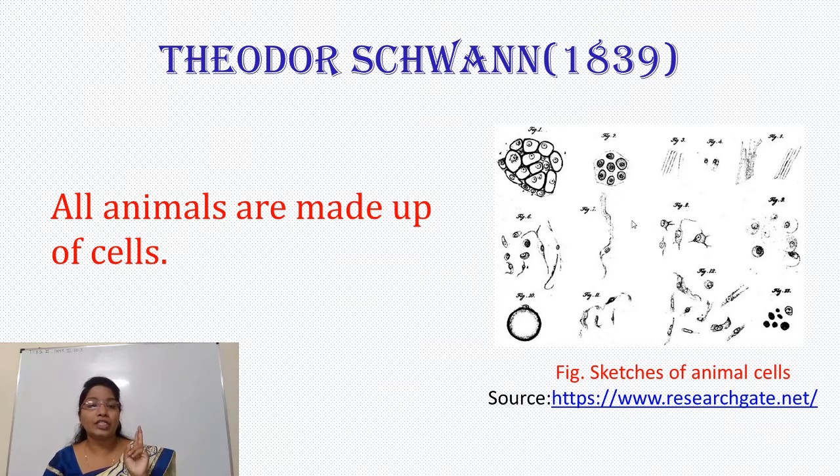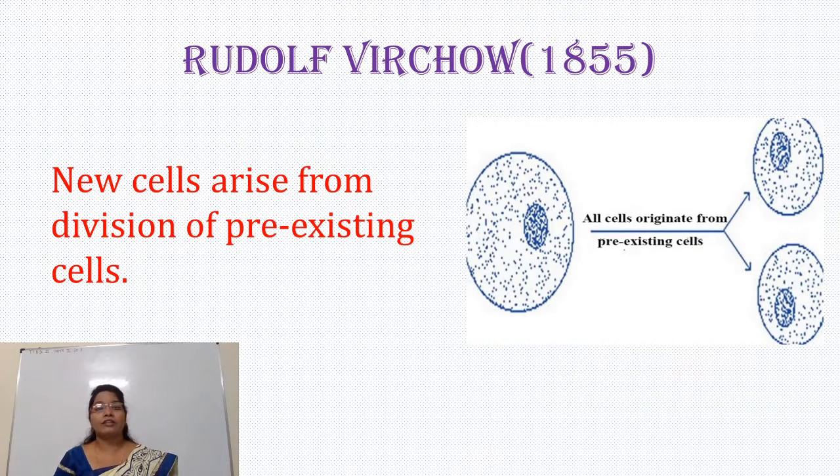When these two statements made by Schleiden and Schwann are combined, it is called cell theory. After that, there is another scientist, Rudolf Virchow.